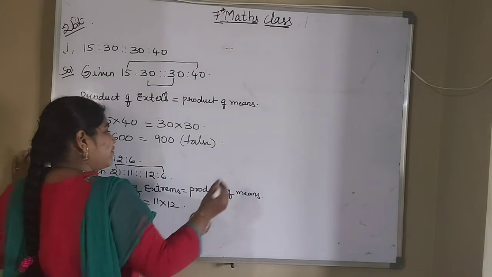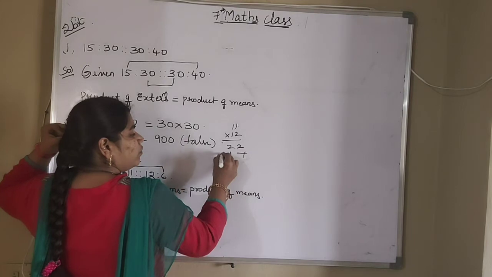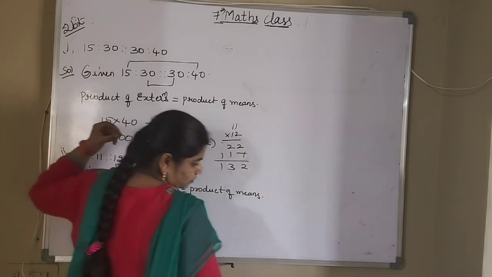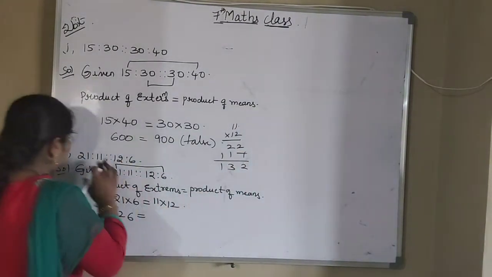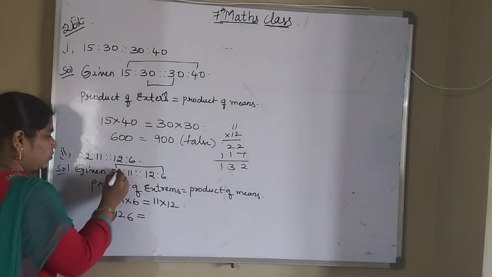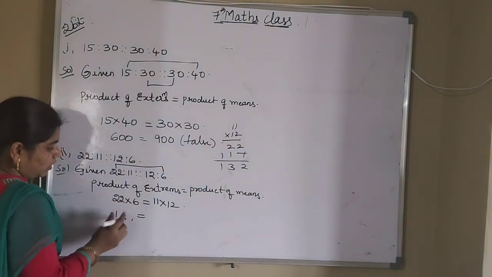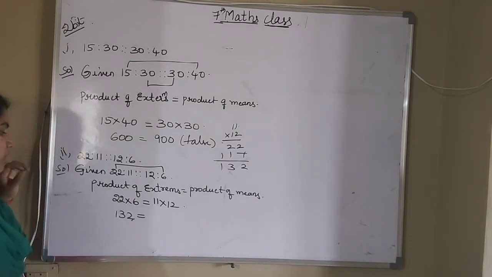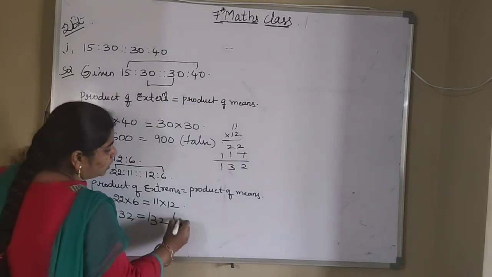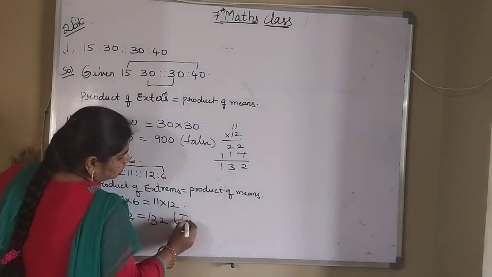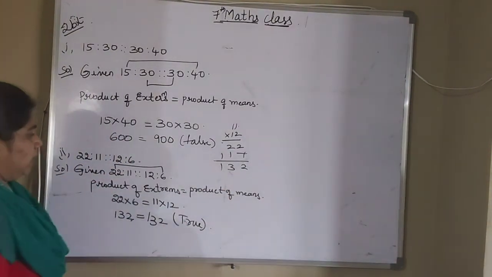Now you multiply 11 and 12. 2 ones are 2, 2 ones are 2, 1 one is 1, 1 one is 1. So you got this as 22. Yes, 22. So that will be 132. So 132, and 11 into 12 is also 132. So these two are equal. So we can write it as true. The given two ratios are equal.